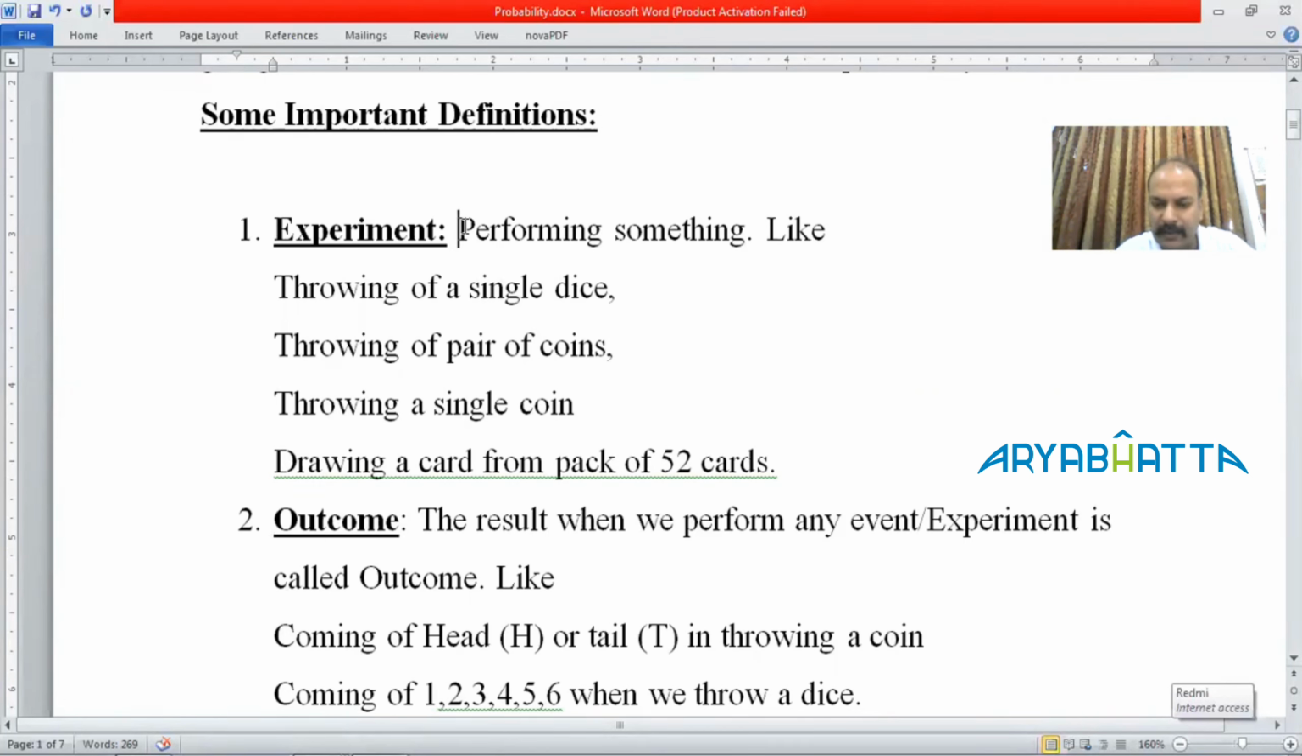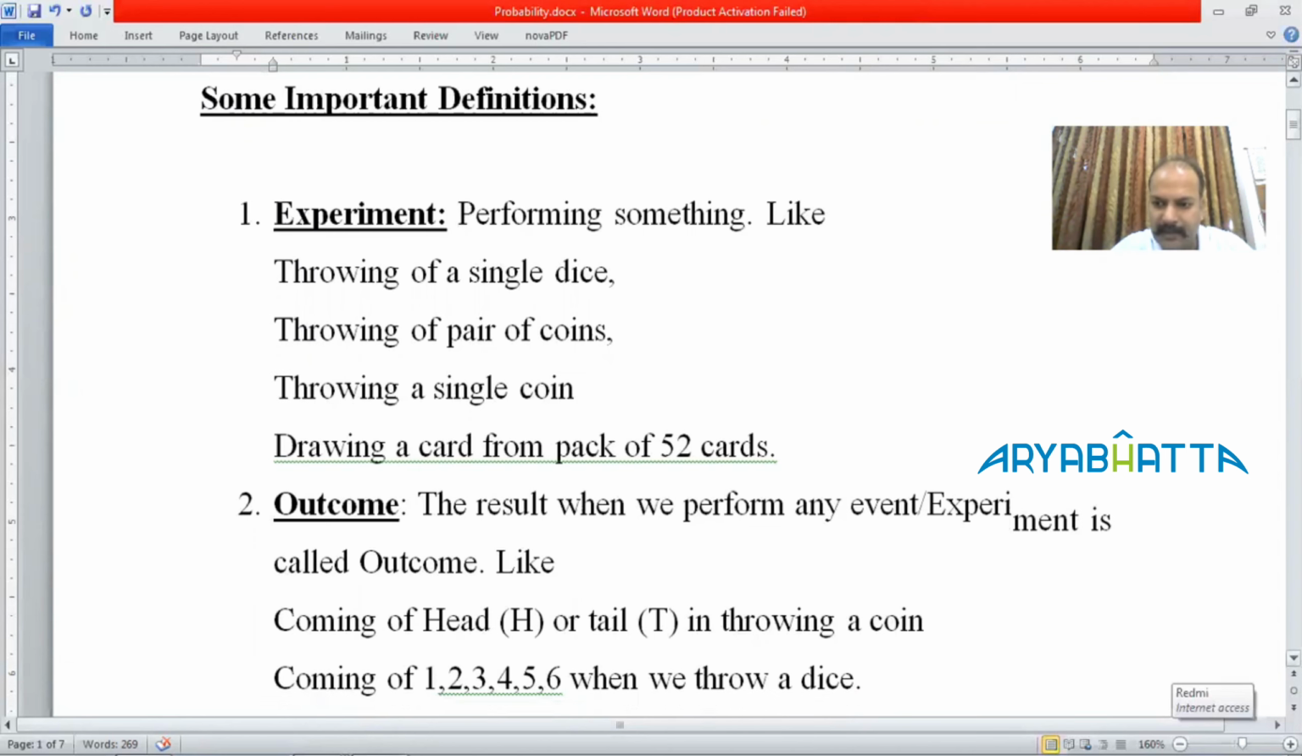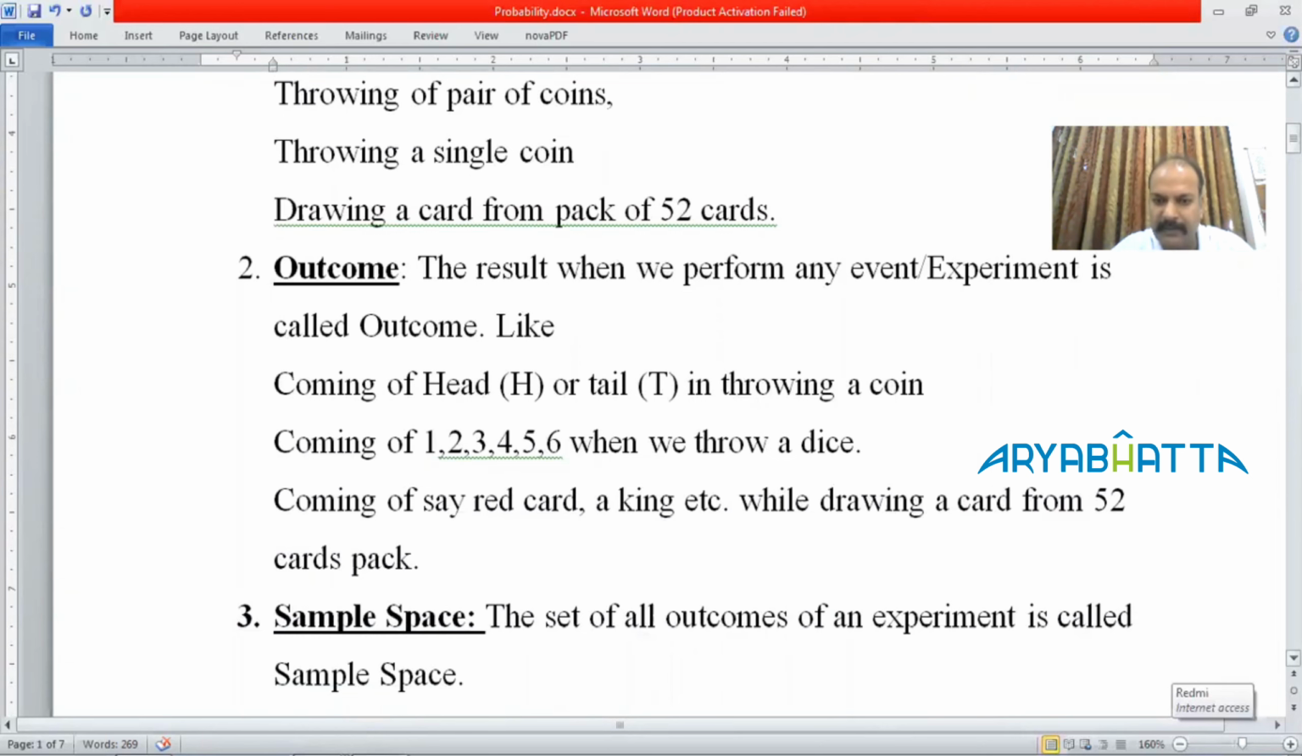Say, suppose you throw a single coin, and it will be head or tail. If you get head, this is an outcome, or if you get a tail, this is also an outcome. Suppose you are throwing a dice. A dice comprises six faces: one, two, three, four, five, six. Whatever you get on the upper face is the outcome. Or when you draw a card, it could be a king, a queen, the seven of hearts, or the six of diamonds. Whatever you get, that is called an outcome.